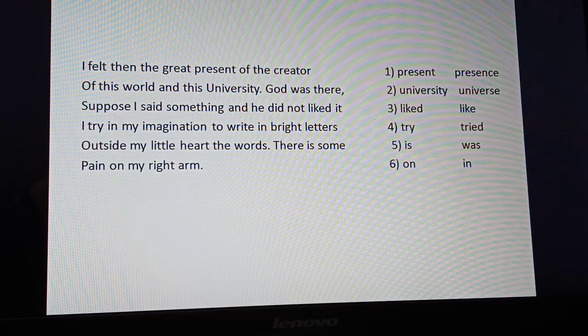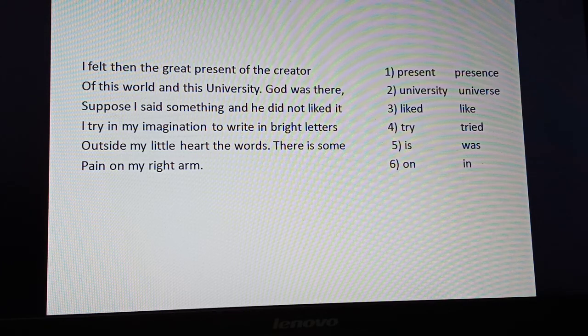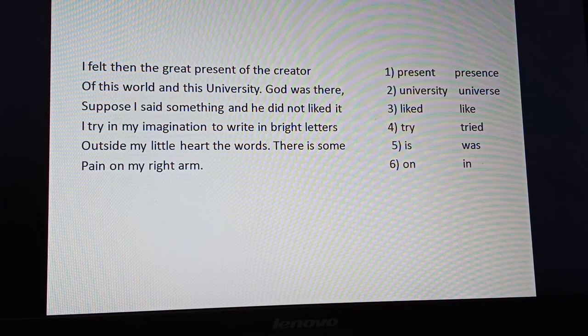Also, you have to find out some spelling mistakes. There also will be mistakes in the use of prepositions: in, on, upon, above, below. This type of preposition mistakes will be there. Also conjunction mistakes, and mainly the tenses you will have to see. Each line there will be one mistake, so each line one mistake you have to find out. You have to write the wrong word and then provide the correct one also. Clear?